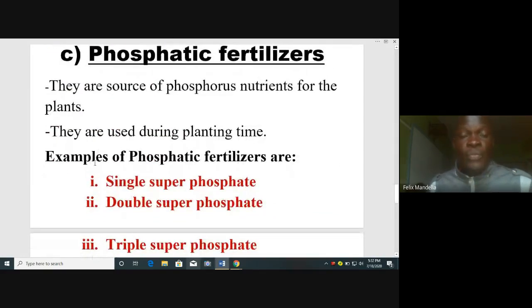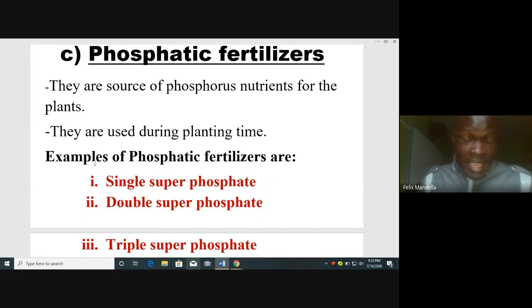We have phosphatic fertilizers. They are sources of phosphorus nutrients for the plants. Phosphatic fertilizers provide phosphorus nutrients to the plants. Phosphatic fertilizers are straight fertilizers. They are used during planting time.